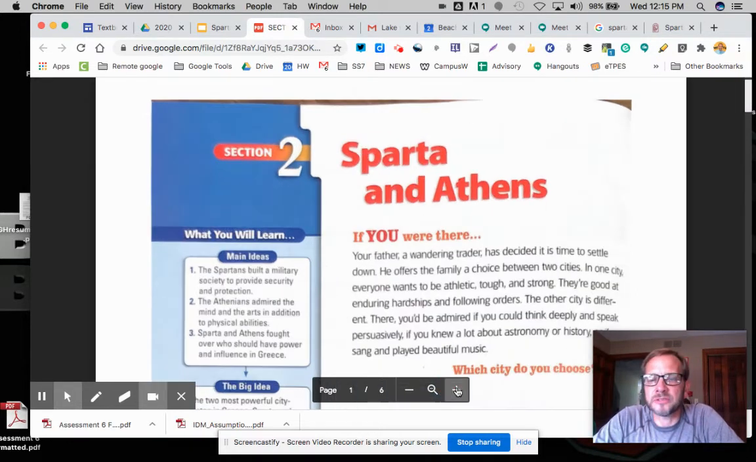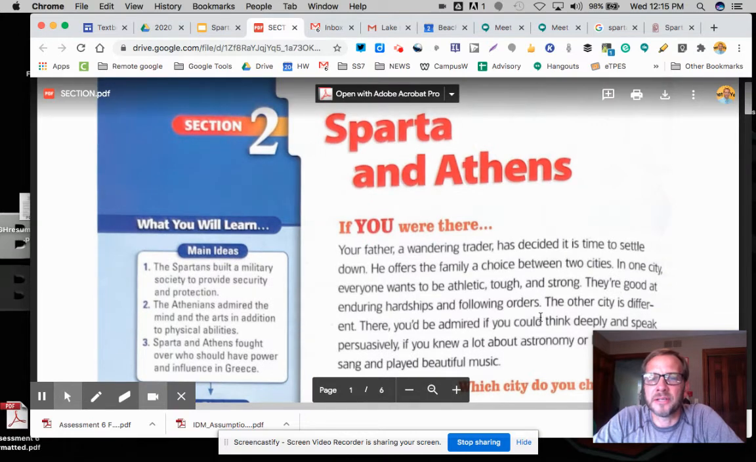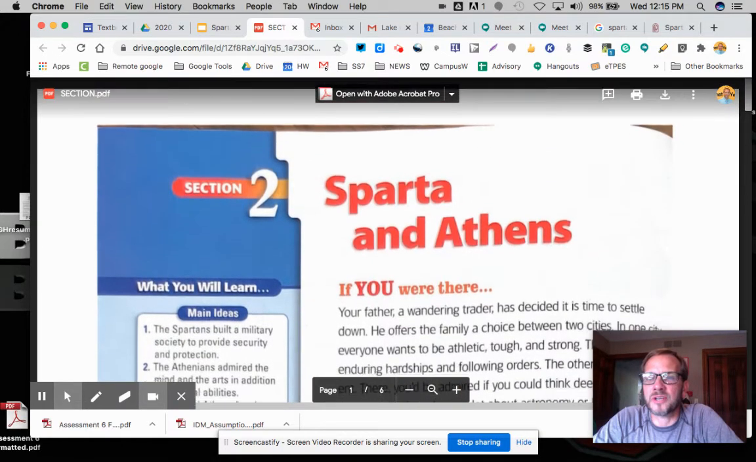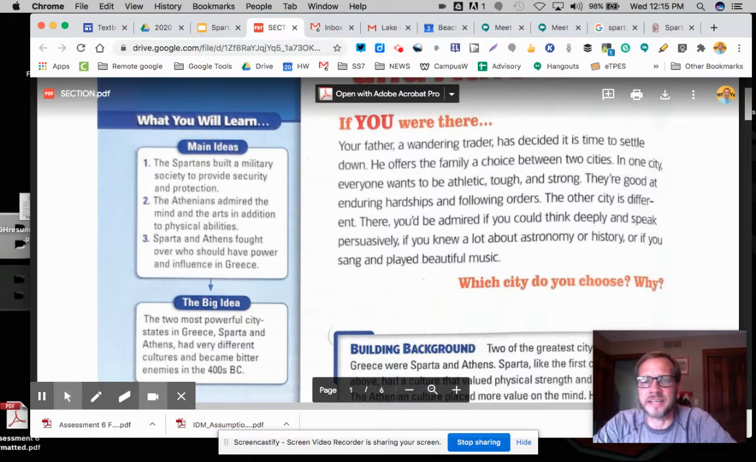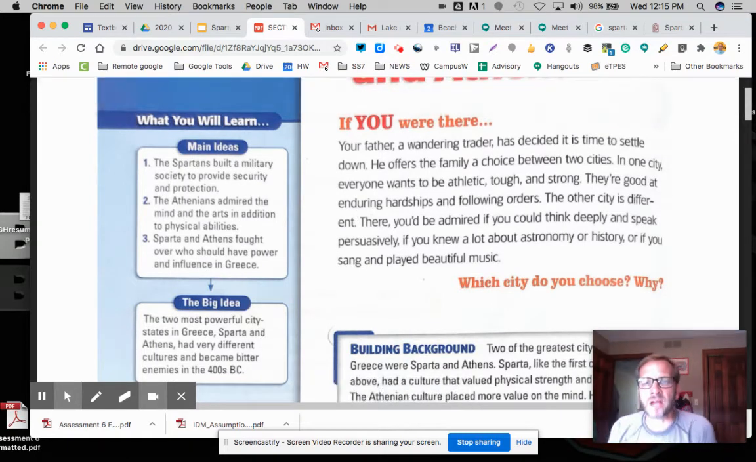Again, you have the power to zoom in and make this substantially bigger. And so basically, this first question is the question I'm ultimately asking you. Your father, a wandering trader, has decided it's time to settle down. He offers the family a choice between 2 cities. In one city, everyone wants to be athletic, tough, and strong. They're good at enduring hardships and following orders.